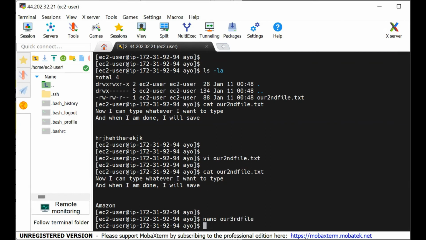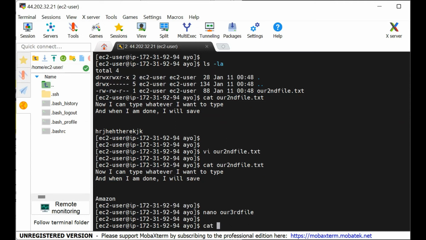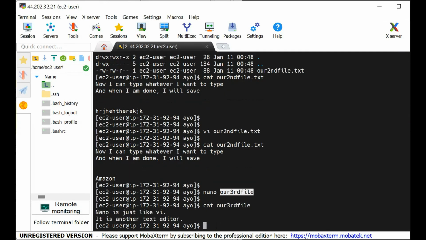Remember, I've said this many times. There are always many tools in IT. The tool that you decide to use, just get the work done. That's it. Whether you decide to use nano or VI. Correct. So if we now say cat our third file, we are going to see what we wrote there. Nano is just like VI.